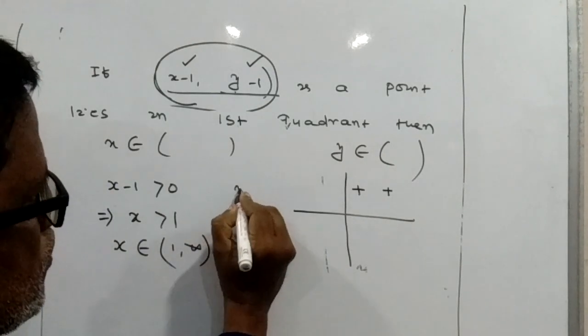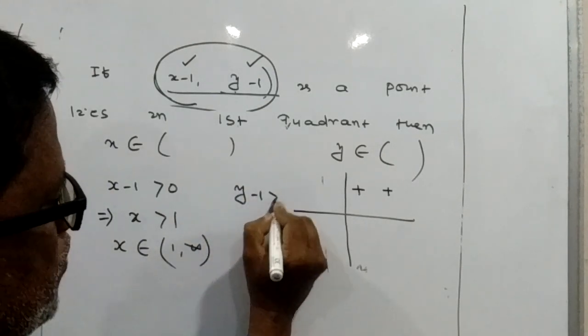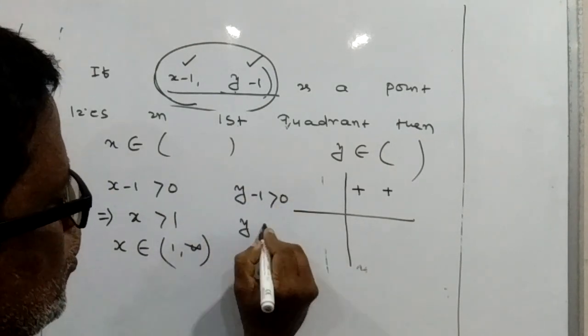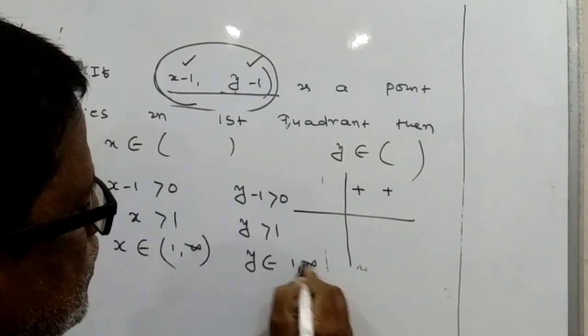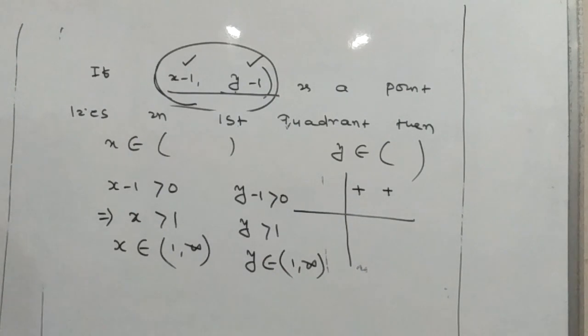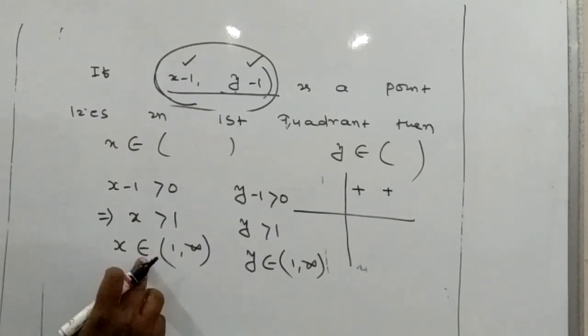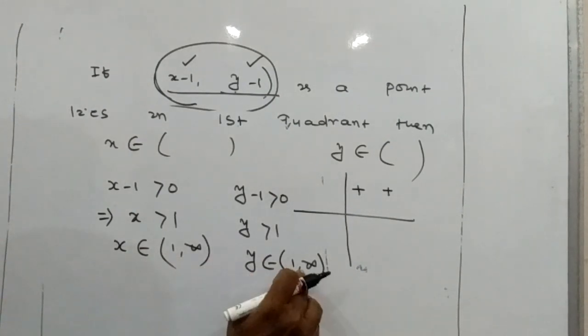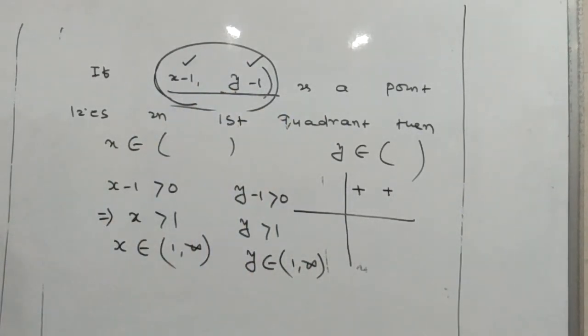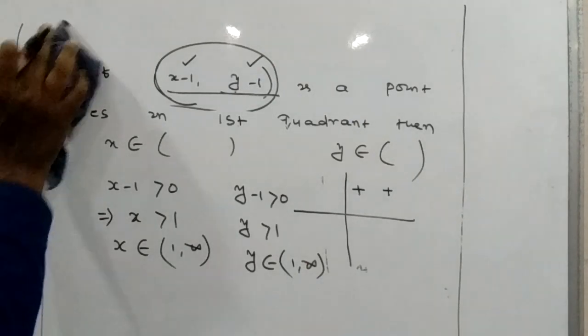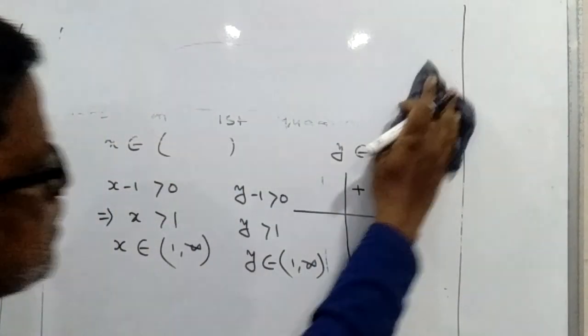In the case of y, y minus 1 is greater than or equal to 0, so y is greater than or equal to 1, so y belongs to [1, infinity). When x belongs to (1, infinity) and y belongs to [1, infinity), then (x minus 1, y minus 1) lies in the first quadrant.